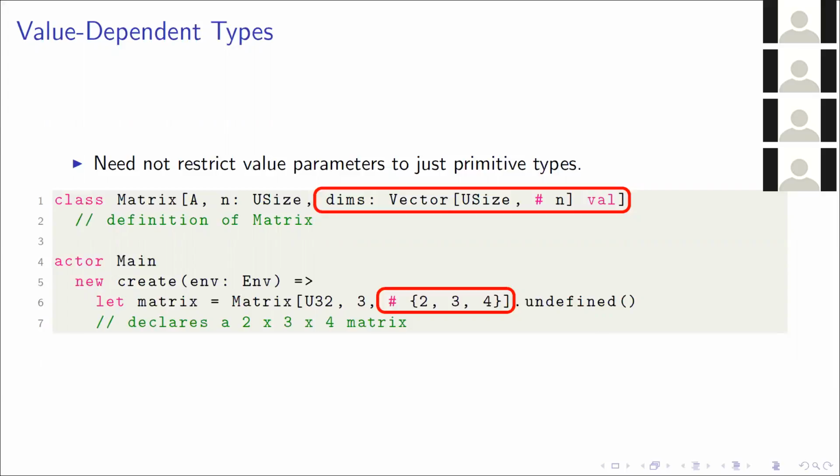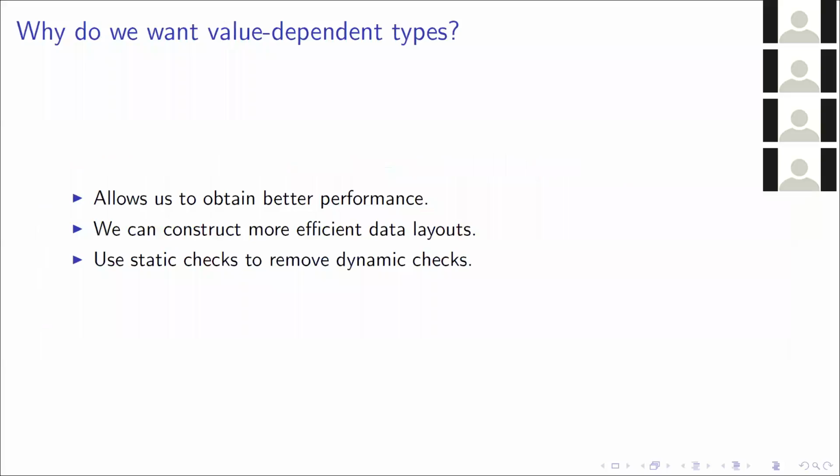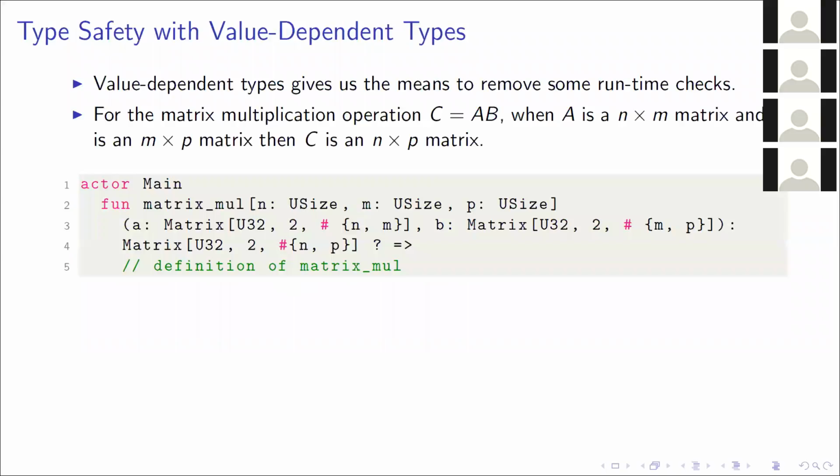So these are some of the things we can do with value-dependent types. But why would you even want them in the first place? It's really great that you can have all these things, but what's the benefit? They allow us to obtain more efficient data layouts as the compiler has more information to work with. You can provide better optimizations as the backend has more information to work with. And also, because the compiler has more information, you can have more static checks and remove some of your dynamic checks. So let's have a look at some of those.